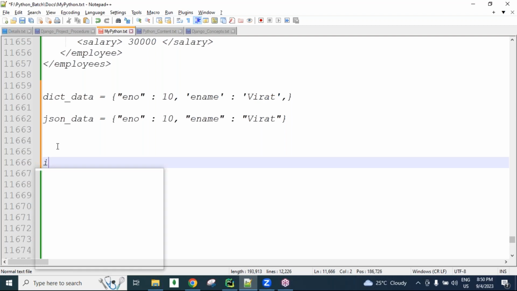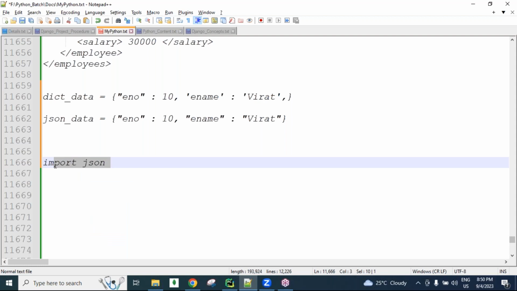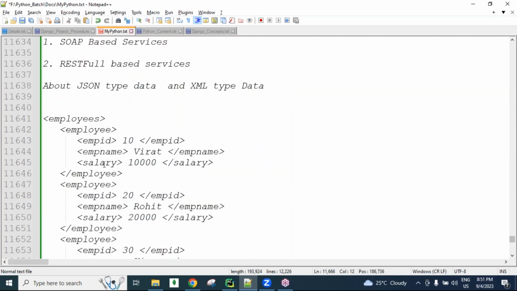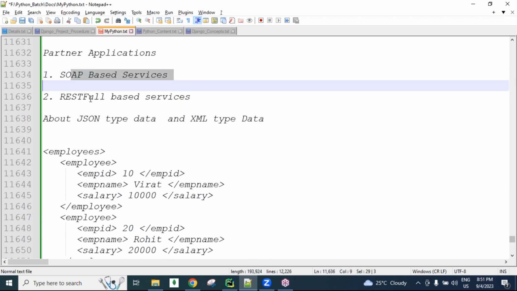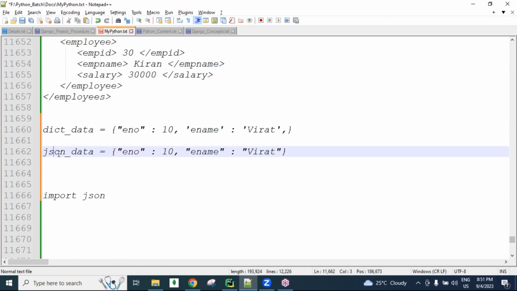In Python, we have one module called the JSON module. Today I will show you this programmatically. This JSON module contains the dumps method and the loads method. Using those methods we can do the conversions. These structures, in the coming days, we will do programmatically. So from now onwards, focus on JSON.